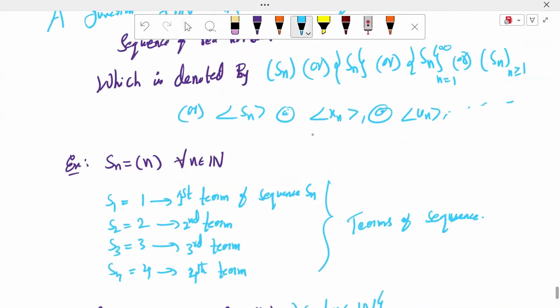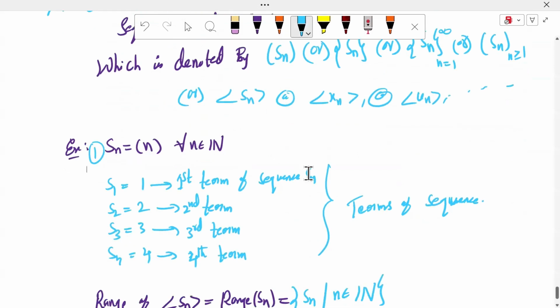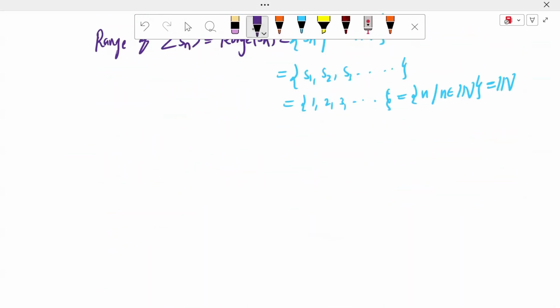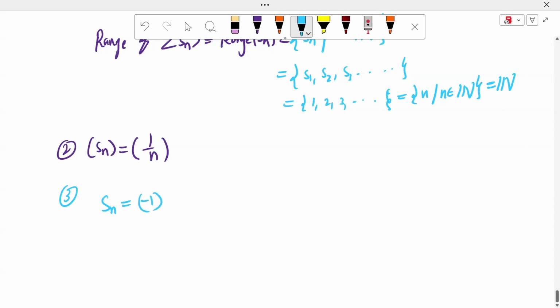Another example. It is the first example, sir. Another example of a sequence. So many examples here, sir. Example number 2: sequence Sn is equal to 1 by n, where n belongs to natural numbers. Third: Sn is equal to minus 1 whole power of n. It is the fourth example, sir. So many sequences, so many examples here, sir.